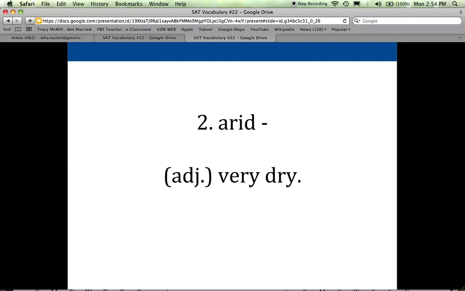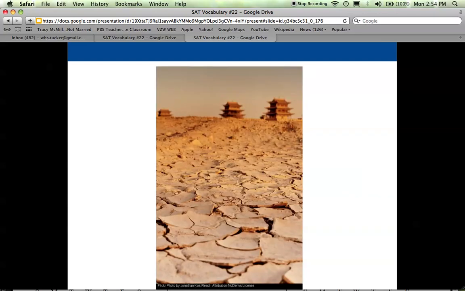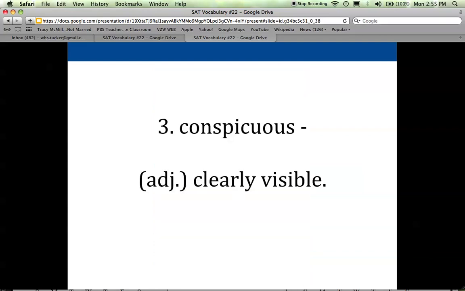So arid just means any place or anything that is extremely dry, parched, without moisture, perhaps referring to some kind of a landscape in which nothing can be grown because there is no moisture there. There's no water to feed the plants, the earth, to make it moist enough to make it productive.